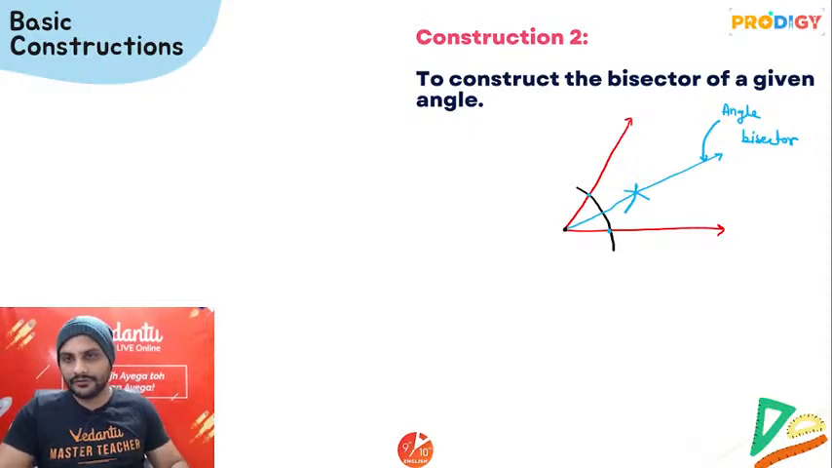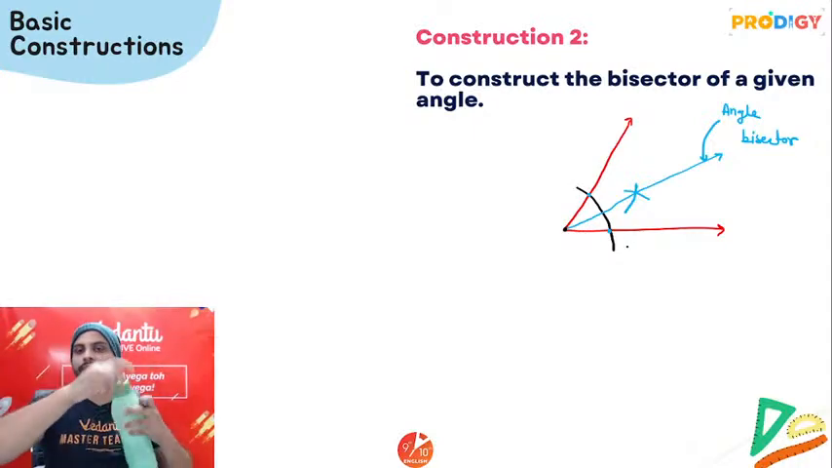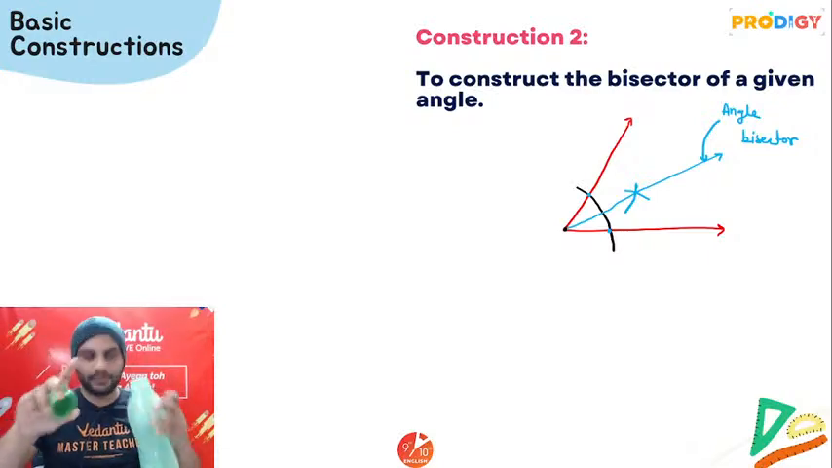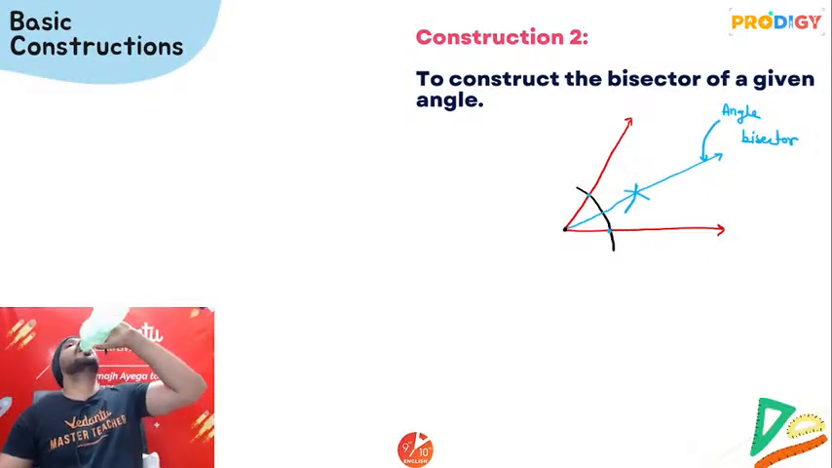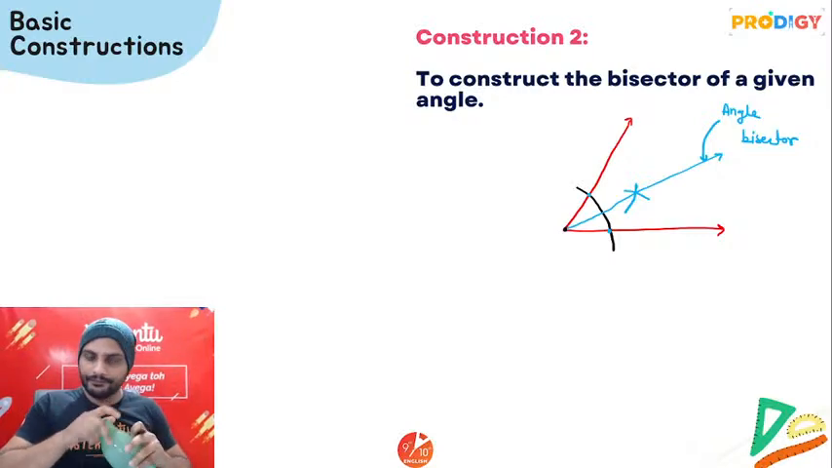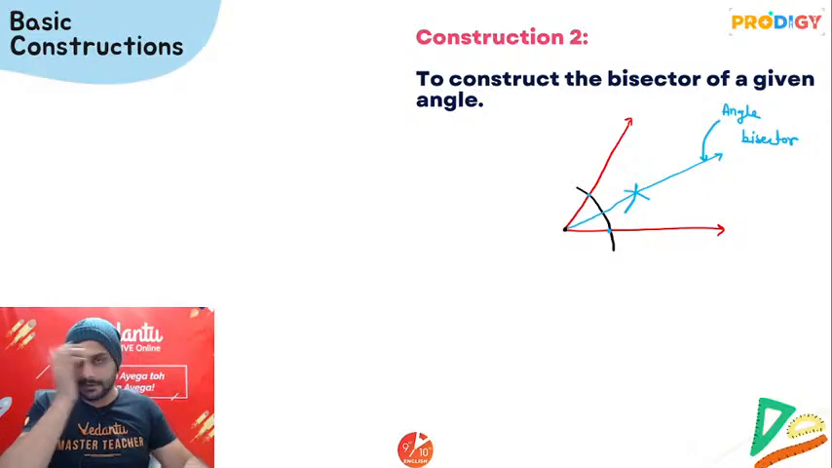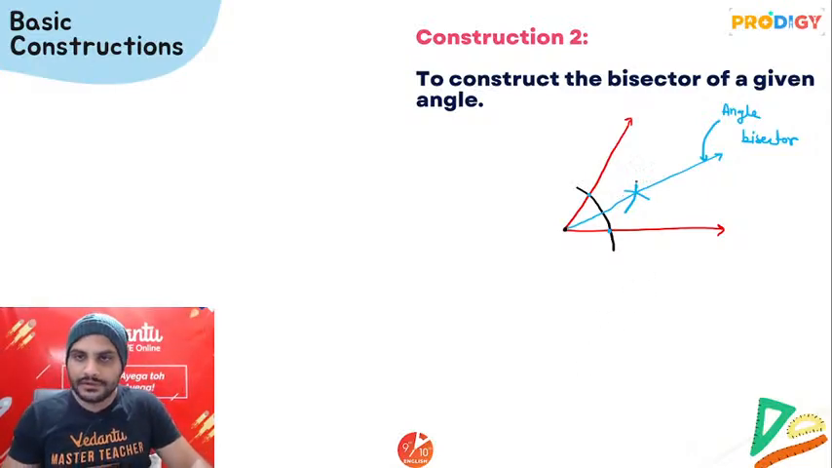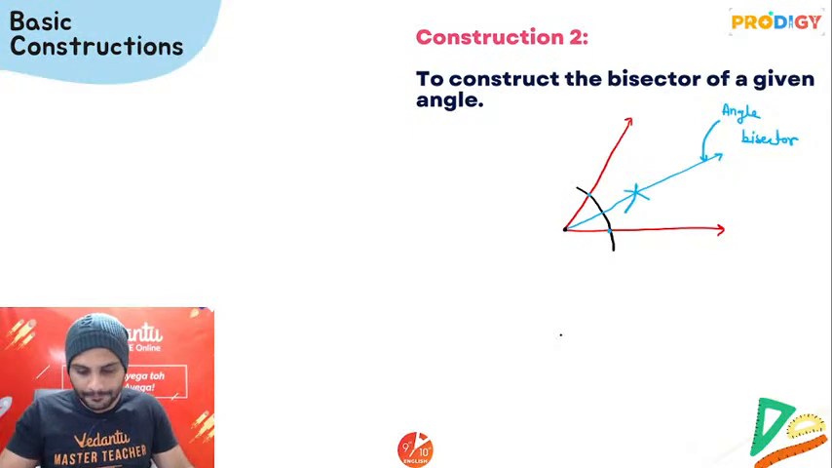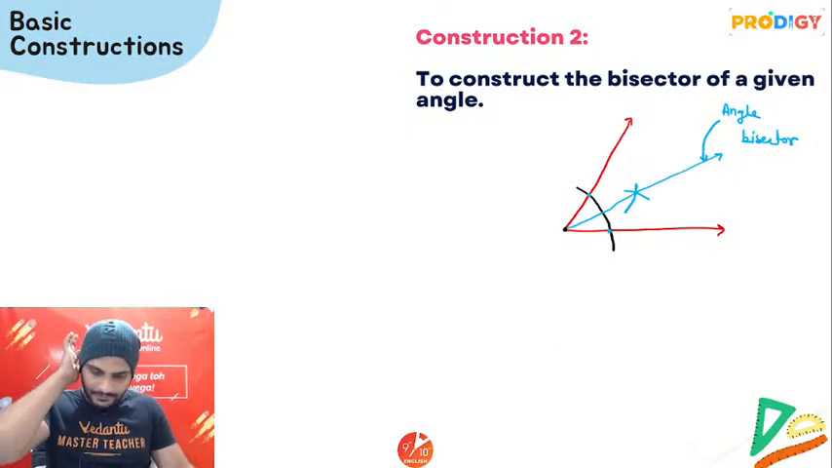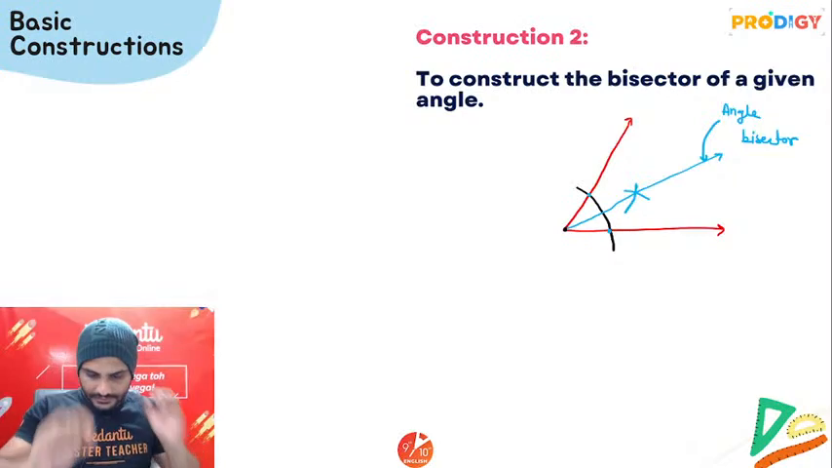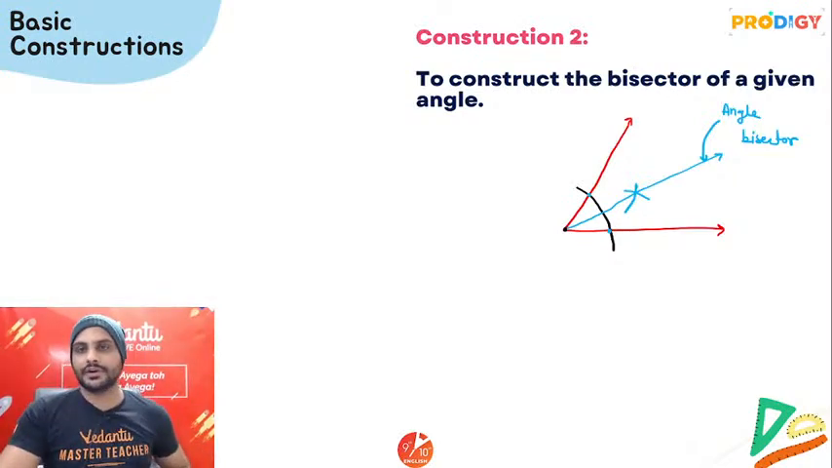First thing, keep the tip of the compass at this vertex and make one arc. Wherever that arc is intersecting the 2 arms, from there again make 2 arcs intersect. These 2 arcs which you are making should be equal. है ना? उसमें open same करना है. All right? Is it clear? ठीक है? So this is your angle bisector.